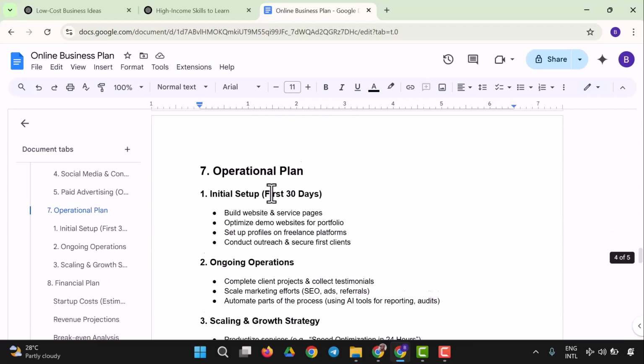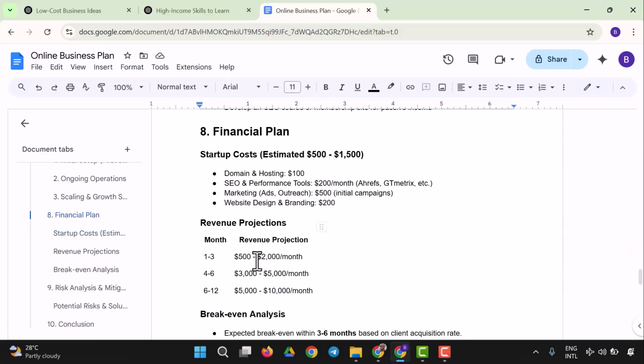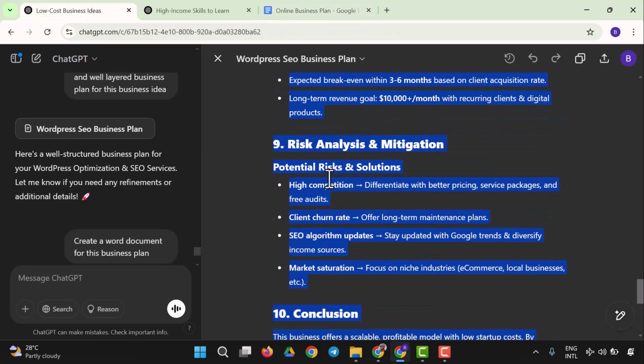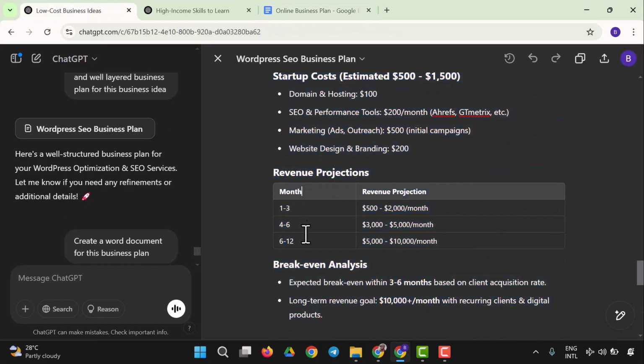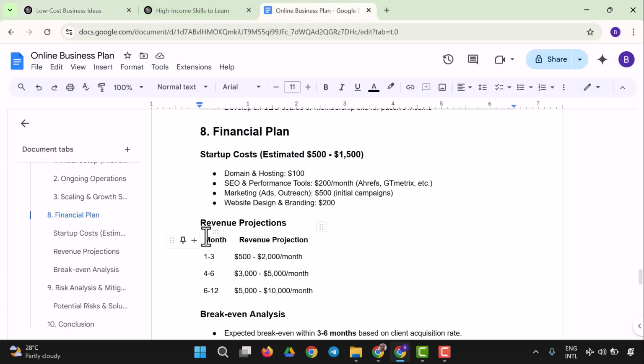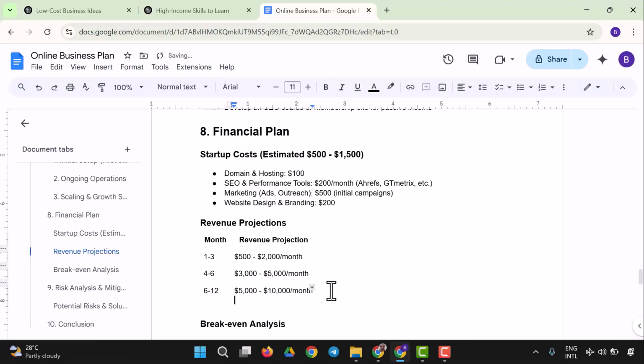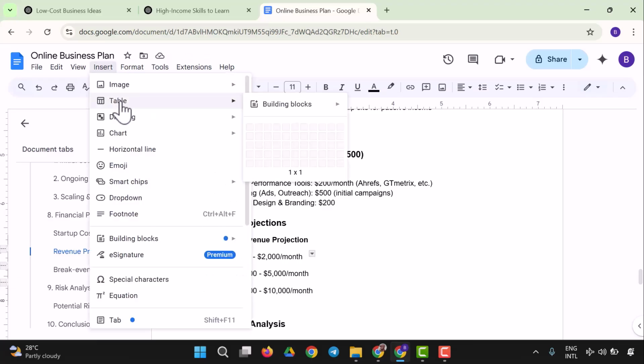And this is the very table we have, and the table is right here in the revenue projection. So you could see this is a table, just a 2-column, and all I have to do is to make sure this table is redrawn. So I could redraw the table. How do I go about that? So I could come here. Yes, so let's see. Let me see insert. Let's see table, and you have your table right here with a building block.